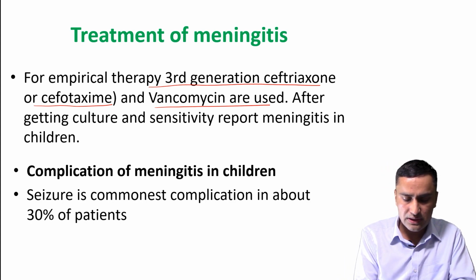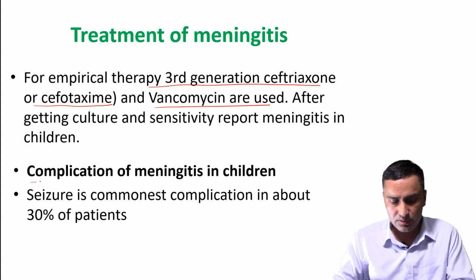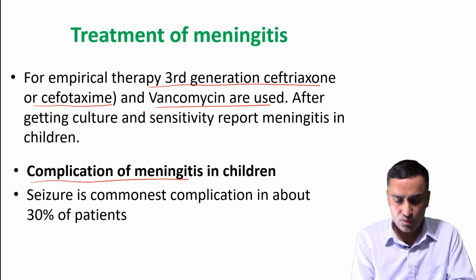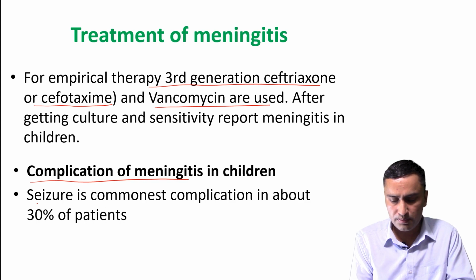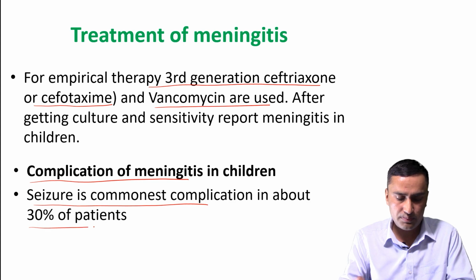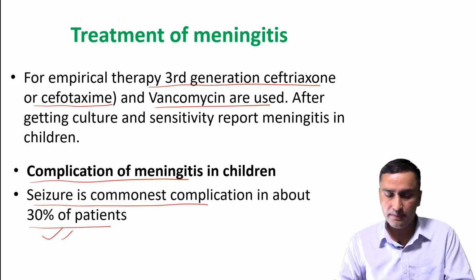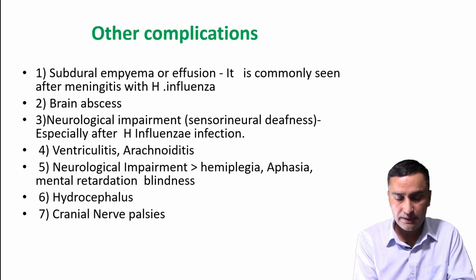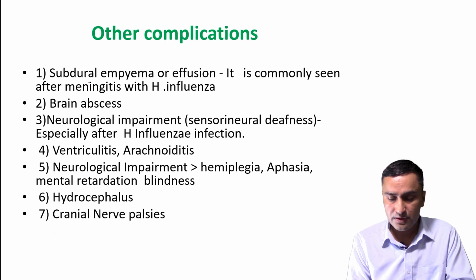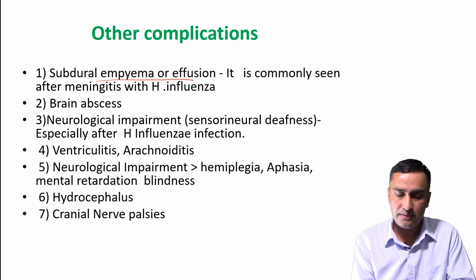Complications are another important topic in meningitis. Seizure is the most common complication, because 30% of patients present with seizure in meningitis. Other complications like subdural empyema or effusion are commonly seen after meningitis with H. influenzae.